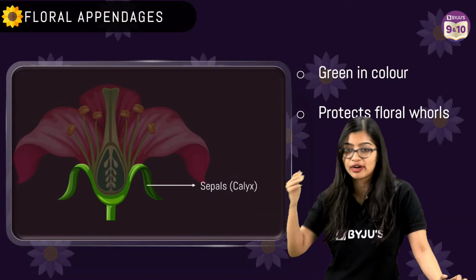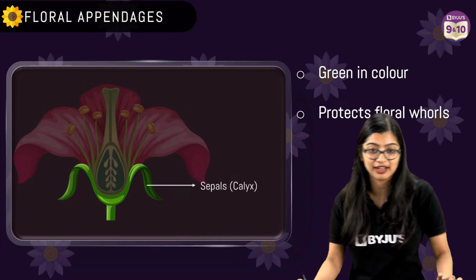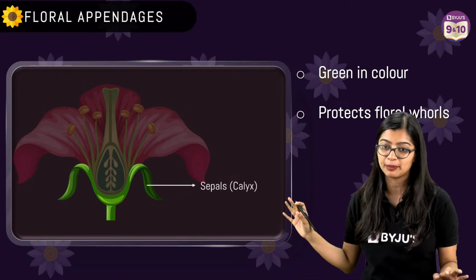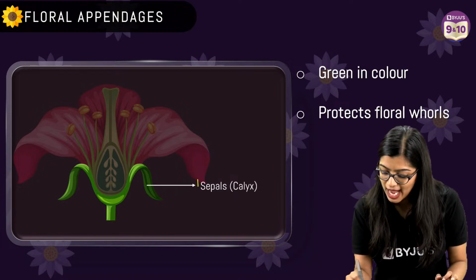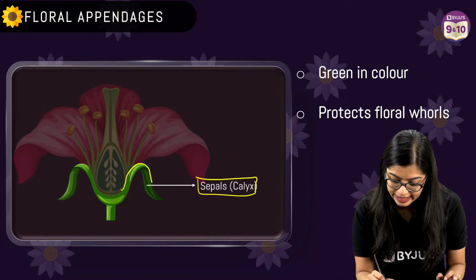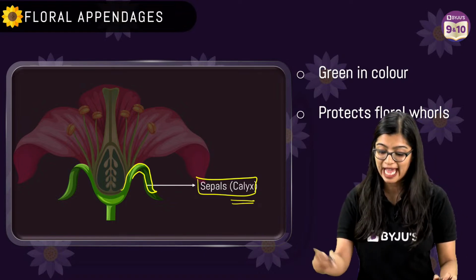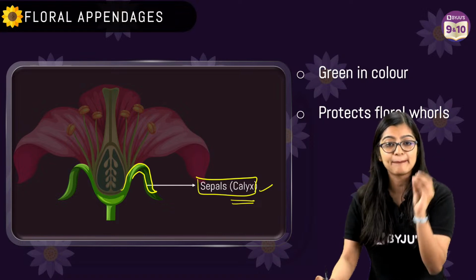Now, of course, if you see here, we have the floral appendages and I have it on screen. So in this case, we have sepals. For all of you who want this once again, I'm going to use it with the PPT as well. So we have sepals, which are your outermost green leafy part, that forms your first whorl of the flower, which is the calyx, right?